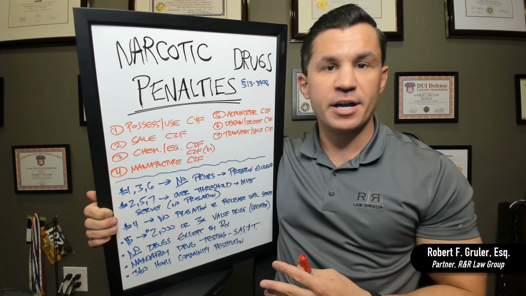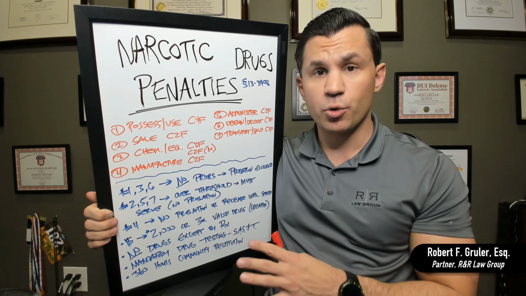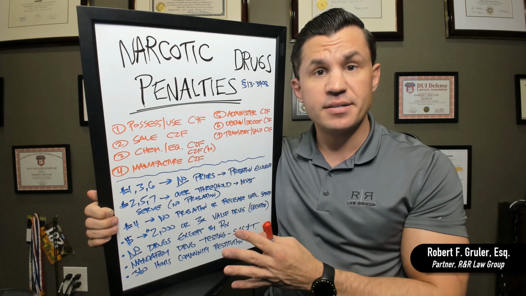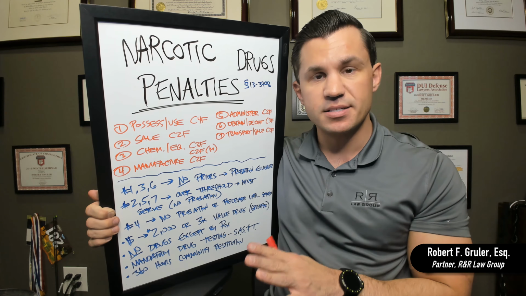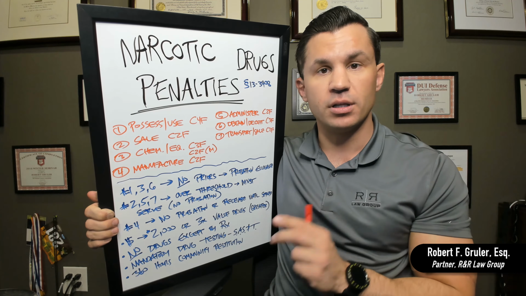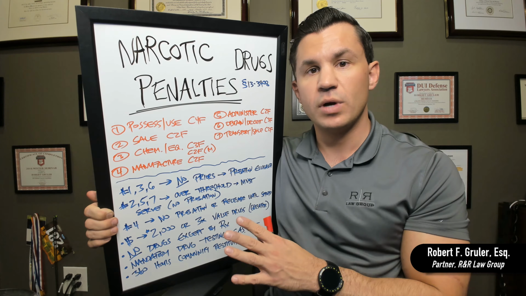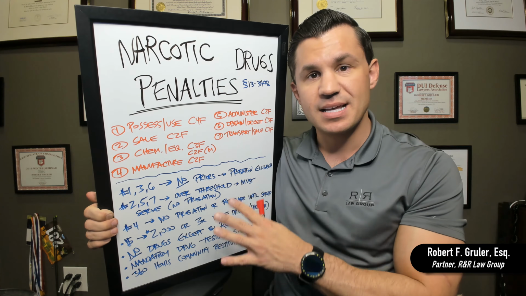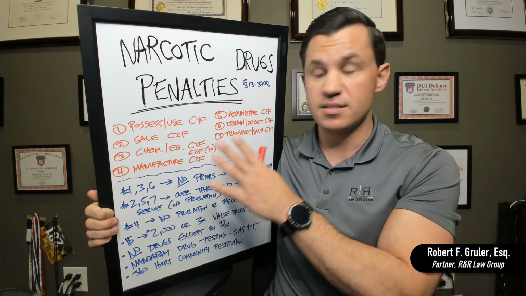If you have prior felony convictions, it's going to be very important you understand what level you're at, because that's going to change the category of your sentencing. You're going to have to look to the Arizona sentencing chart to see where you may fall. But this video is more for people who have no prior felony convictions. We're going to be looking at what the law says is mandatory if you're convicted of these things.